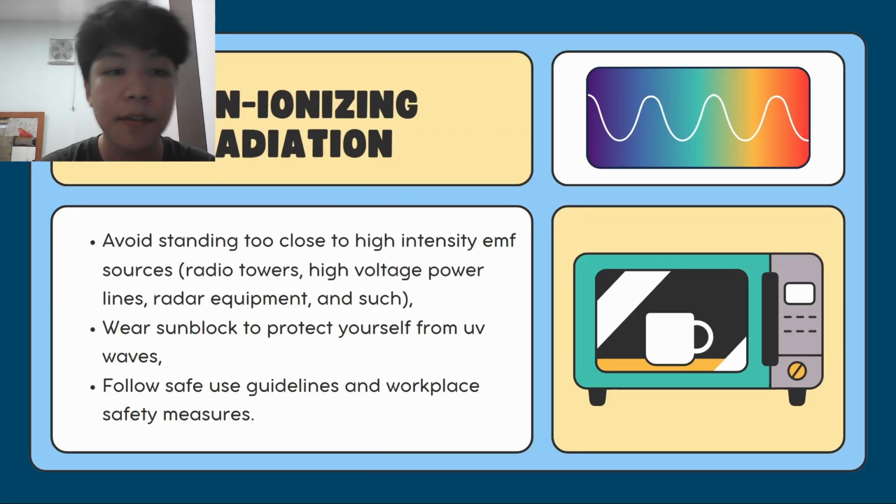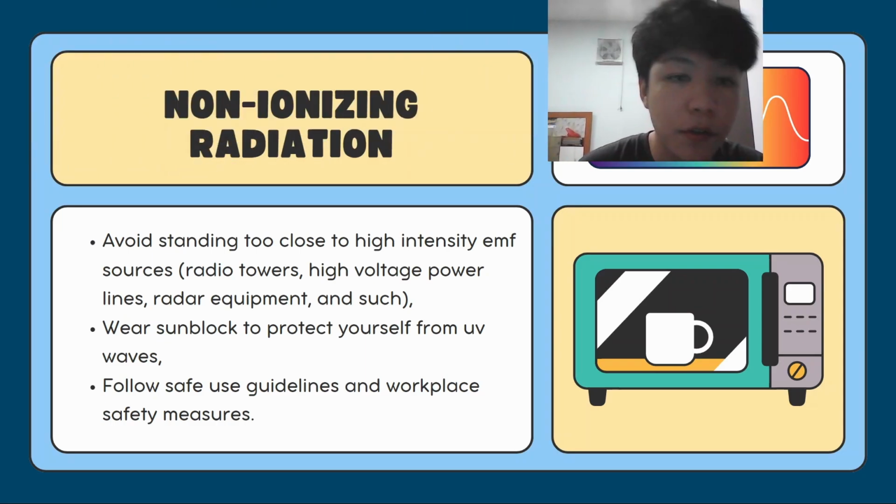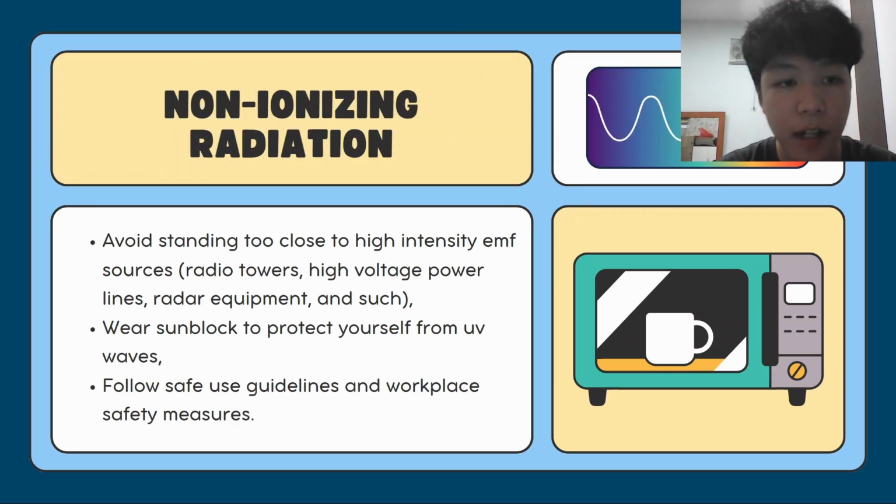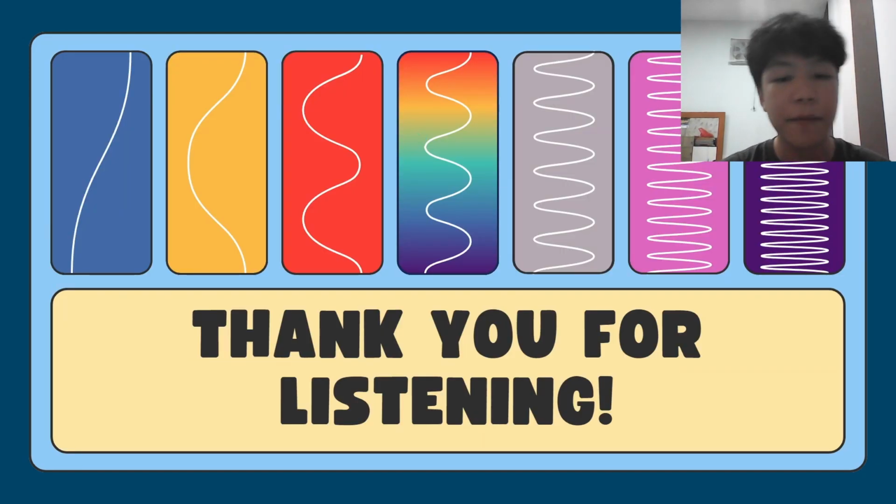The next is, what can we do to avoid non-ionizing radiation? The first thing we can do is avoid standing too close to high-intensity EMF sources, for example, radio towers, high-voltage power lines, radar equipment, and such. And then to protect ourselves from UV rays, we can wear sunblock. And one of the most important things we can do is follow safe use guidelines and workplace safety measures. That's all that I have for my presentation.